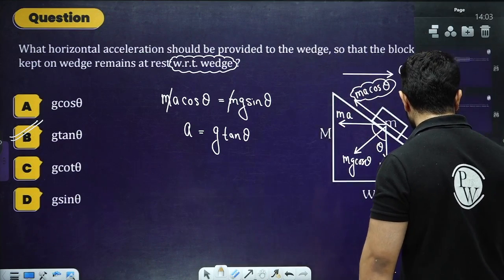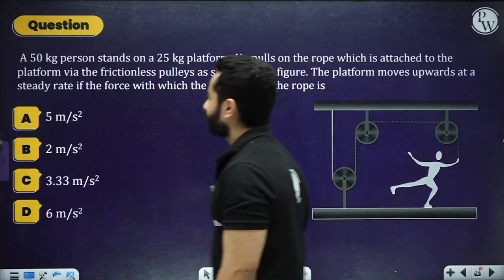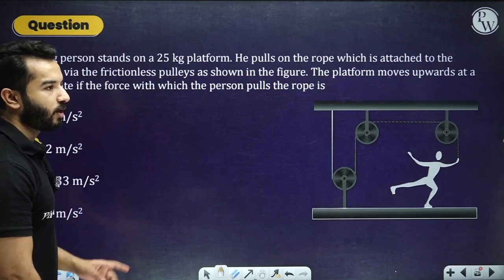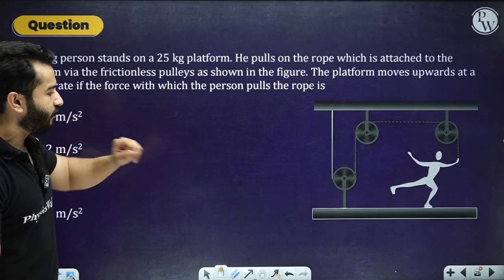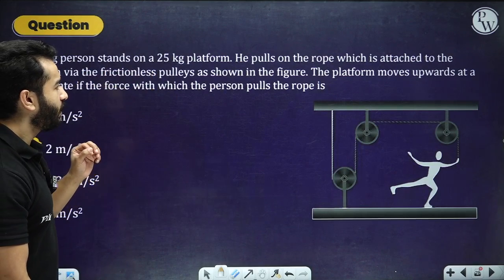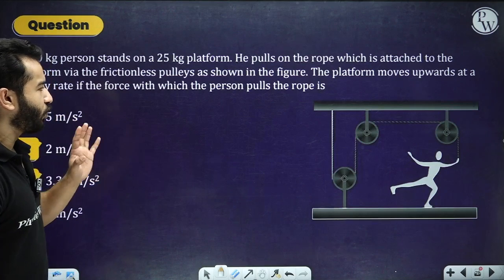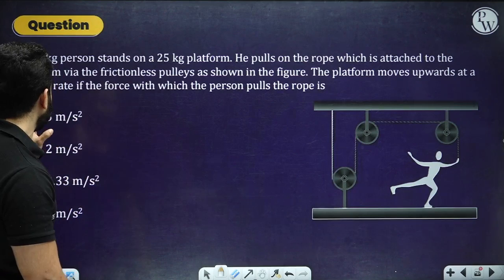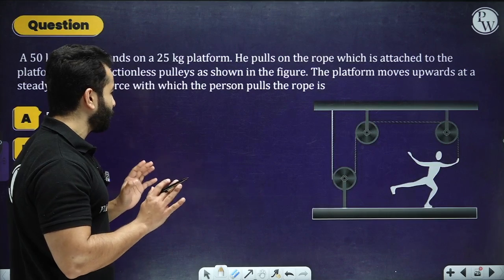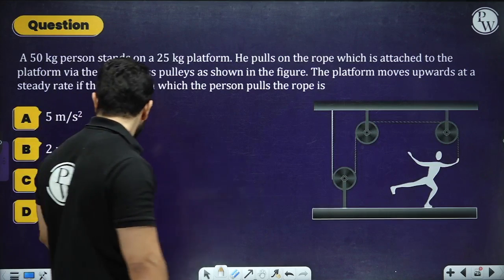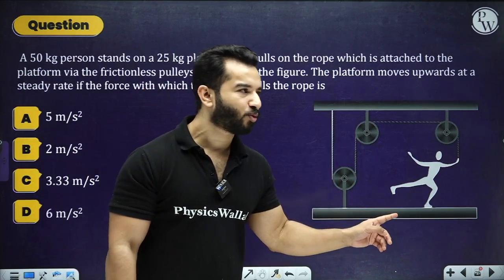After this, let's solve some more questions. Let's suppose we have got a 50 kg person who stands on a 25 kg platform. He pulls the rope which is attached to the platform via the frictionless pulley as shown in the figure. The platform moves upwards at a steady state if the force with which the person pulls the rope is. Okay, fine. So see, to solve questions something like this, sometimes students have a problem.